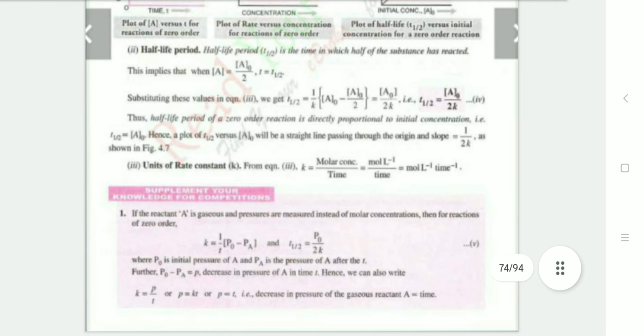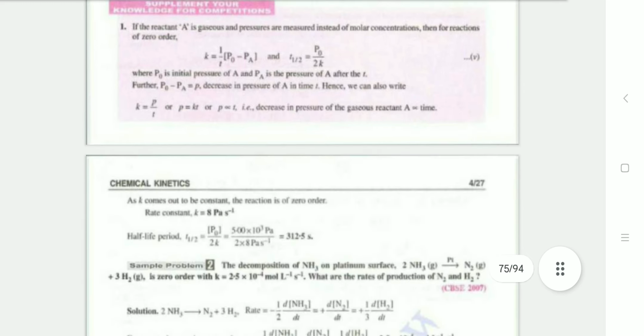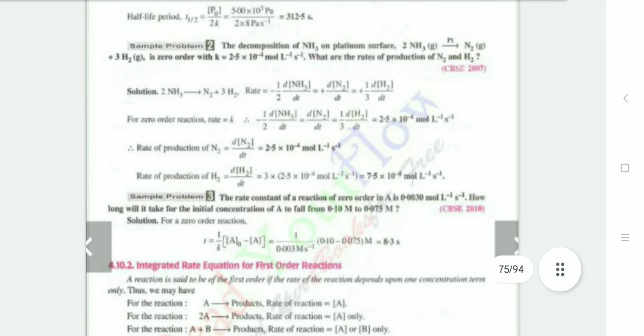Half-life period t half is the time in which half the substance has reacted. The formula for t half is [A]0 by 2k. The half-life of a zero order reaction is directly proportional to the initial concentration. The unit of the rate constant is mol per liter per time. Try to solve these problems on zero order reactions.